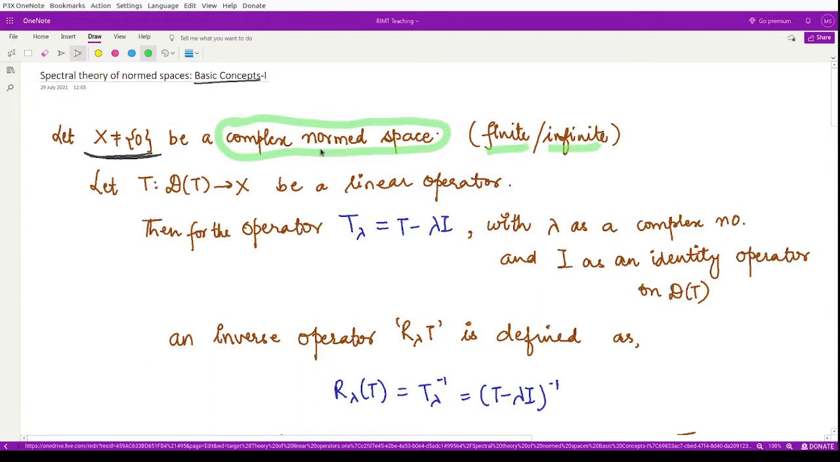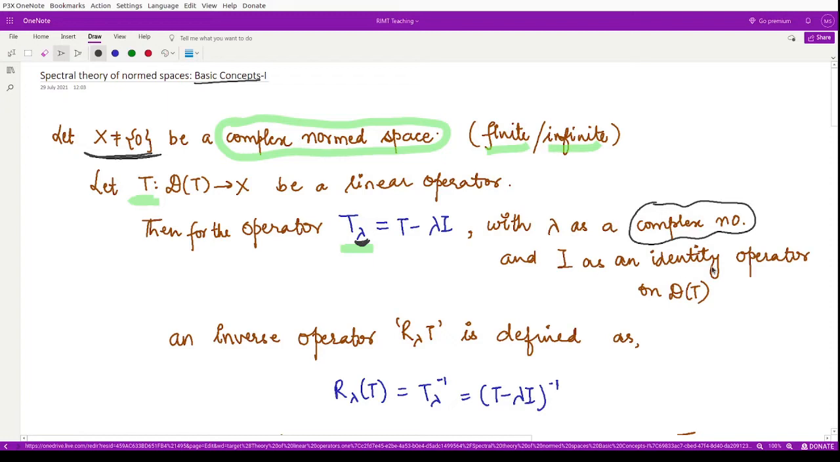So corresponding to this space, we may define some operator capital T, which is taken from the domain of T to X, where this T is a linear operator. Then we may define another operator, which is T lambda. So it depends upon lambda. So that means whenever you change this lambda, the operator is going to change. Right? And what is lambda here? It is some complex number. We initially do not know what this complex number is.